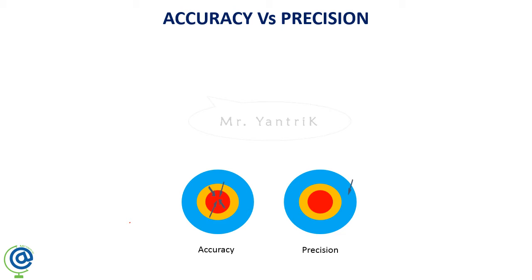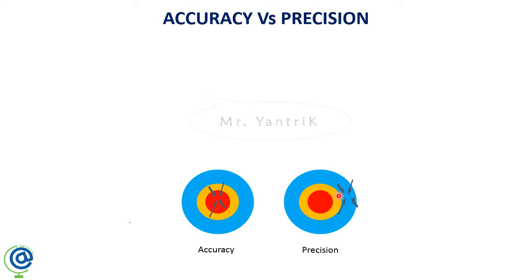If you have struck the arrows at the outer edge of the bull's eye at a single point without deviating the radius, if you have struck all the arrows at a certain place, at the exact place, then you are precise, but you are not accurate, because your target is to shoot the center point of this bull's eye, but you have not reached the center point, and instead you have struck at the outer edge at a single point.